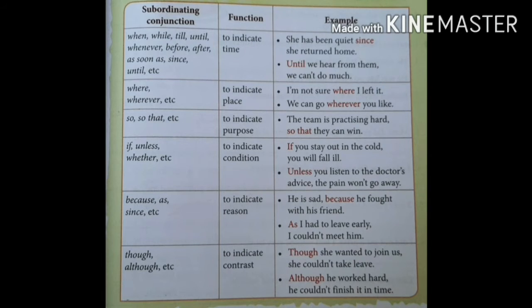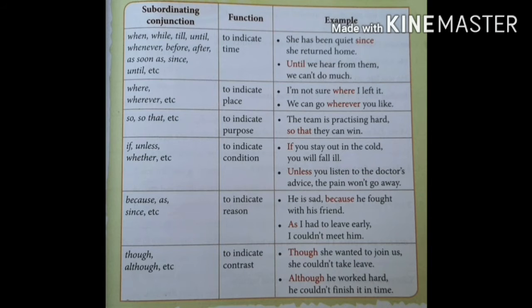For example, she has been quiet since she returned home. Here, she has been quiet is a main clause and she returned home is a subordinate clause. So these two clauses are connected by since. So since is a subordinating conjunction.